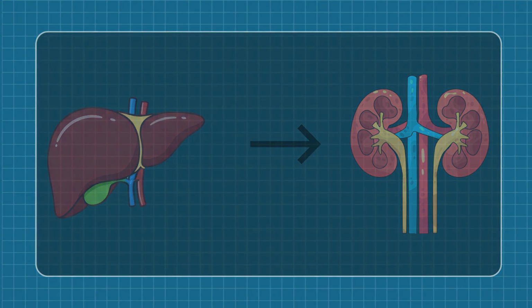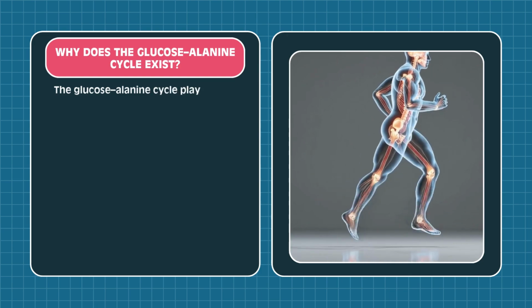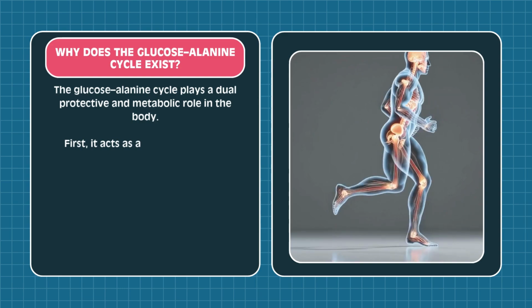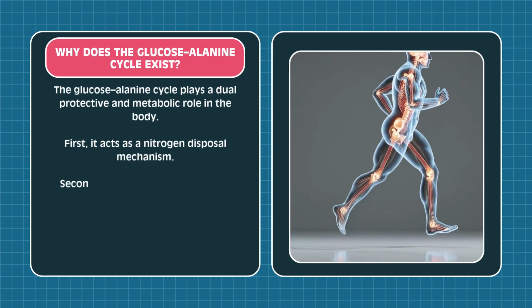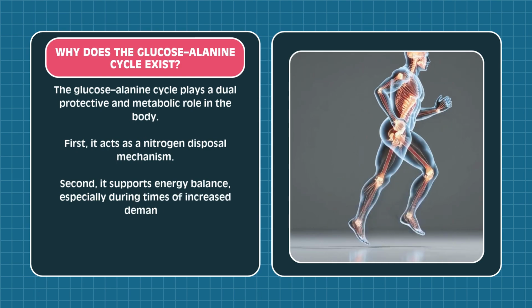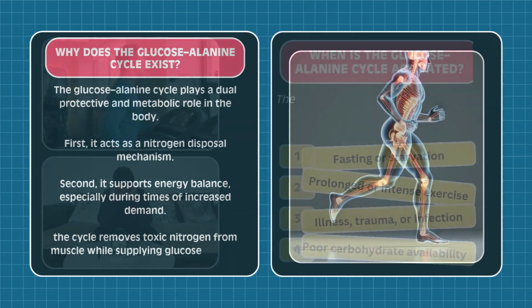Why does the glucose-alanine cycle exist? The glucose-alanine cycle plays a dual protective and metabolic role in the body. First, it acts as a nitrogen disposal mechanism. Second, it supports energy balance, especially during times of increased demand. The cycle removes toxic nitrogen from muscle while supplying glucose back to it.